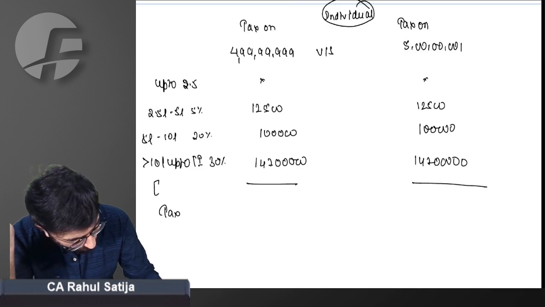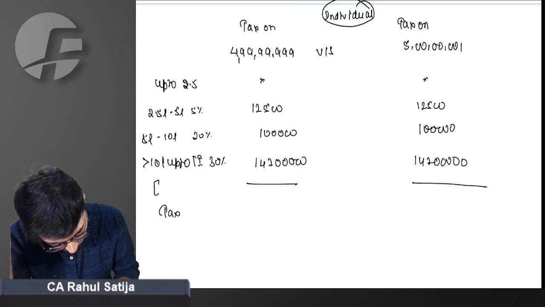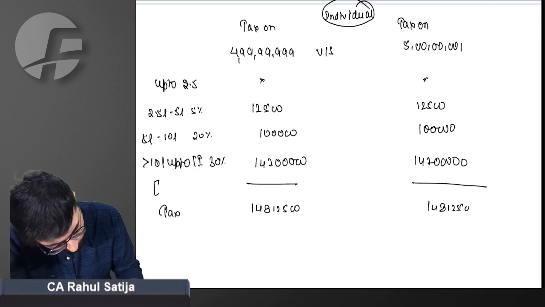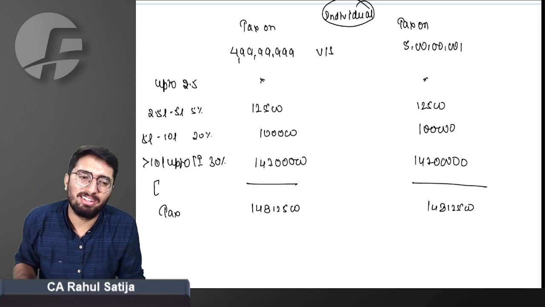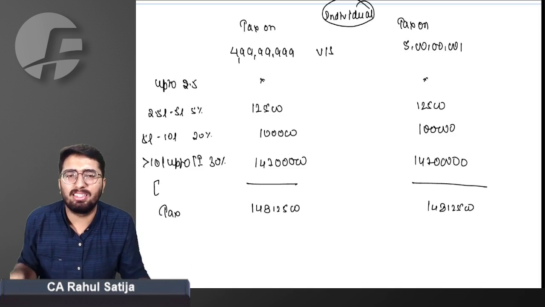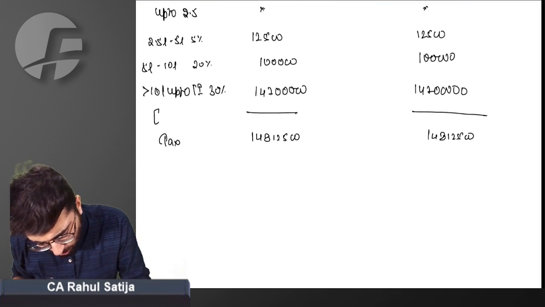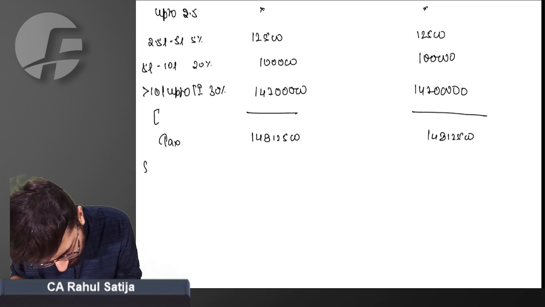Tax is 13,12,500. This is the tax liability. In both cases, the tax liability is more or less the same. Income has increased by just 2 rupees and the tax liability is more or less the same. But in both cases, we have a slight difference: surcharge.